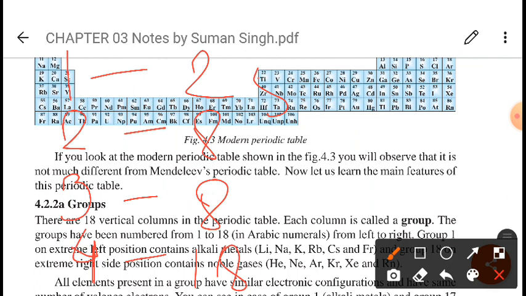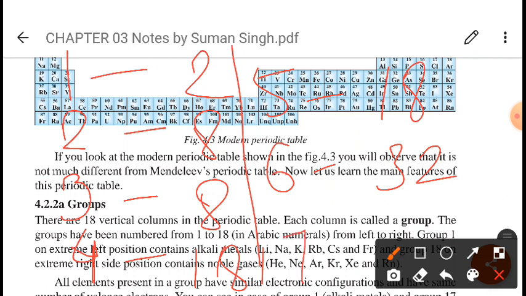After that, in the fifth period, again 18 elements, the second long period. And in the sixth period it is 32 elements, called the very long period.